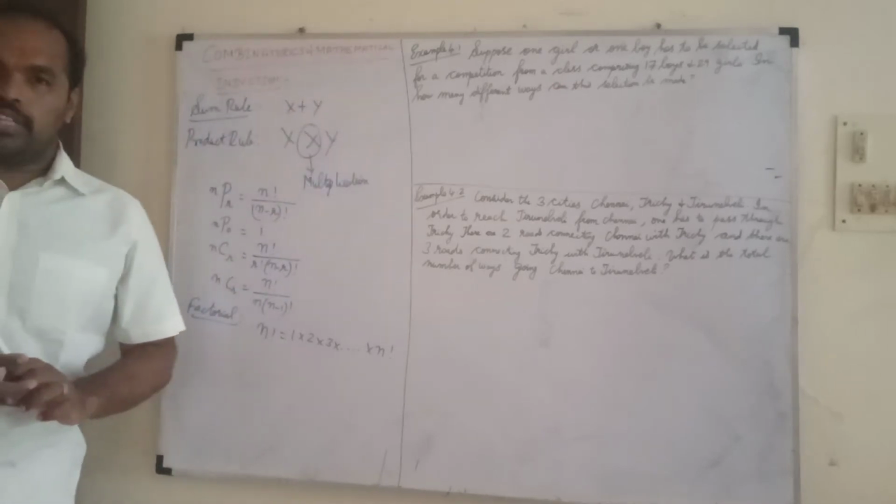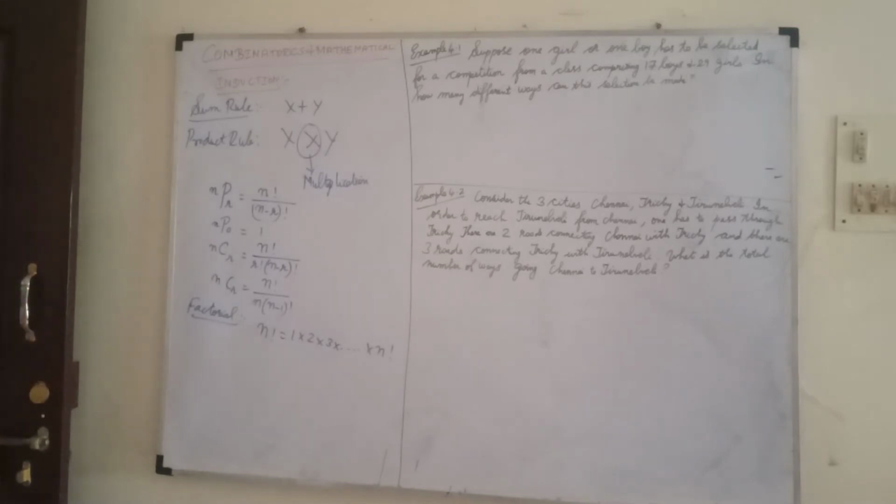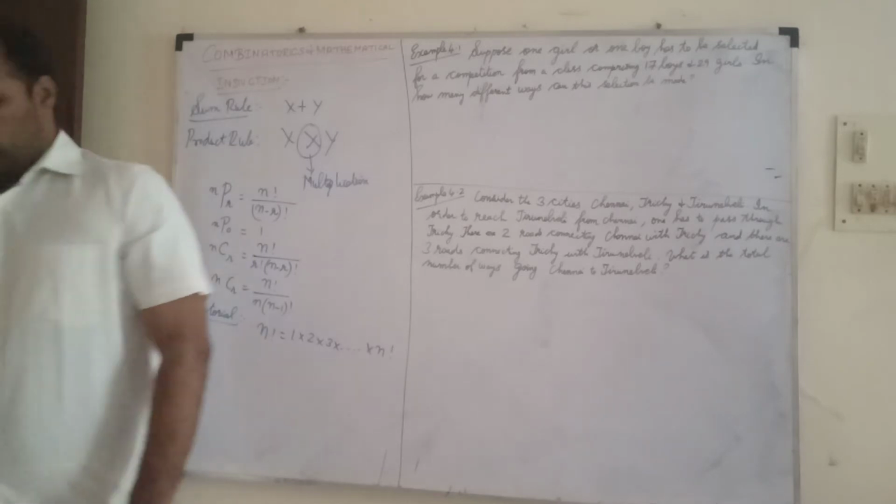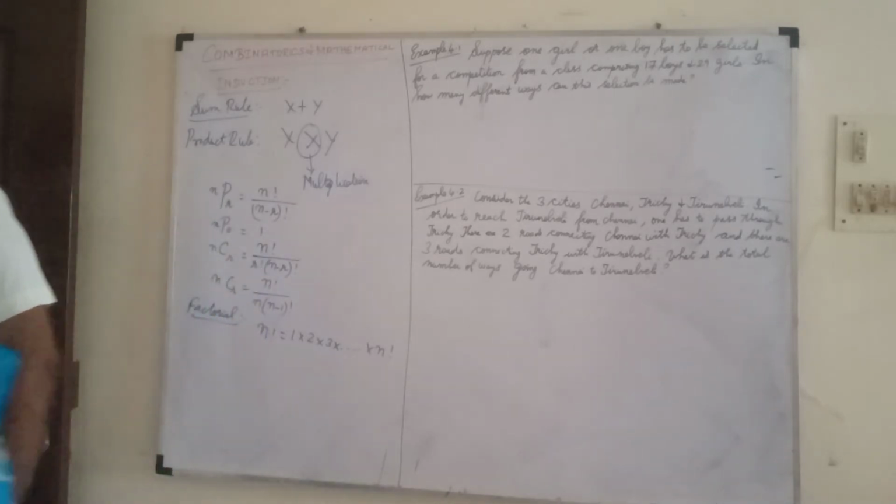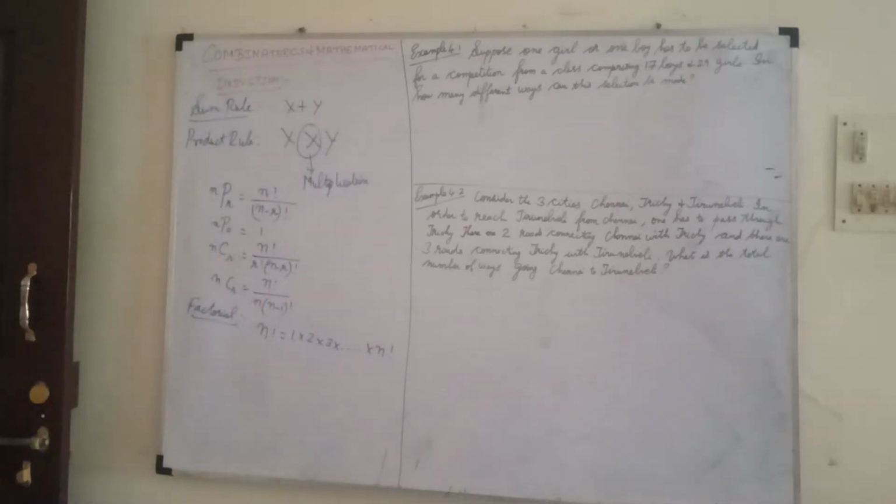So let's go with the example problems first. Example 1. Suppose one girl or one boy has to be selected for a competition from a class comprising 79 boys and 29 girls.